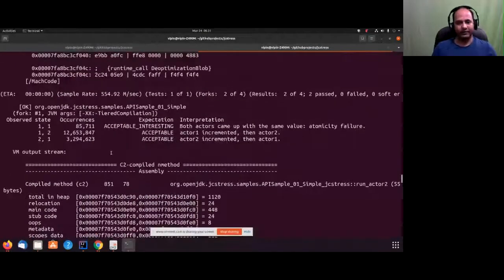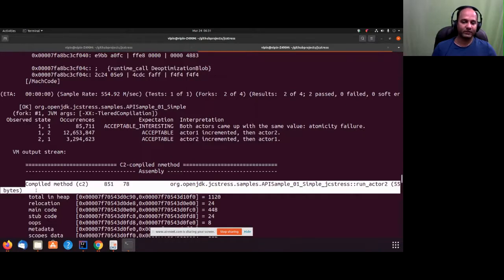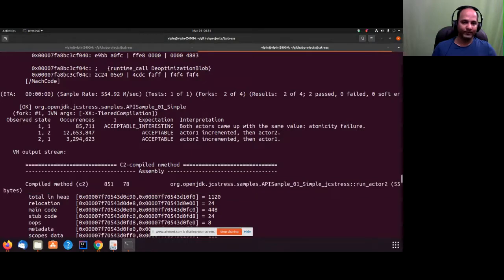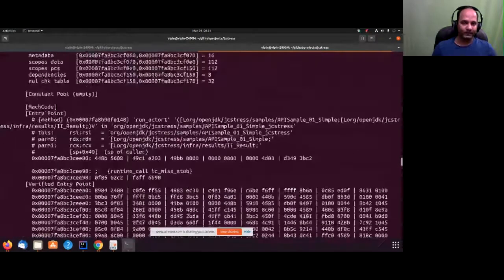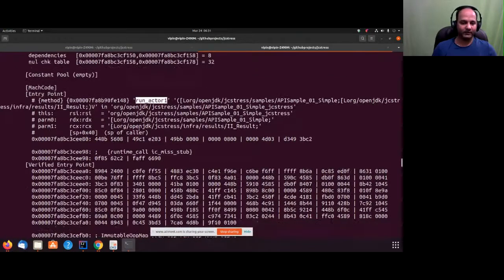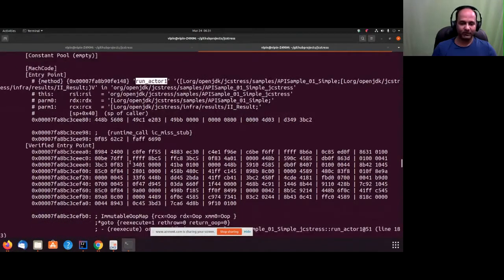But they added a new functionality to provide something in GC stress. If you want something quickly, yes, you're running a GC stress test and you want to see where exactly is my hot loop. Okay, so this is the method run actor. Then it tries to show something,